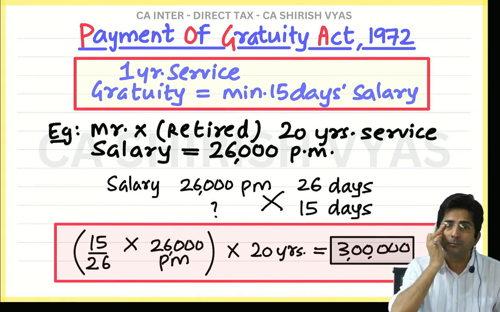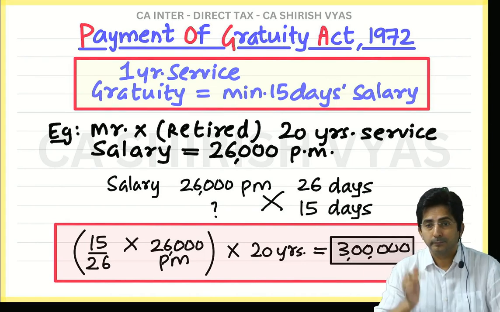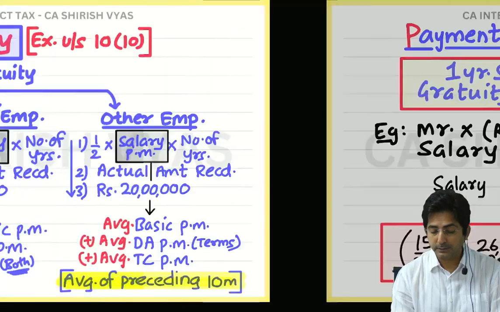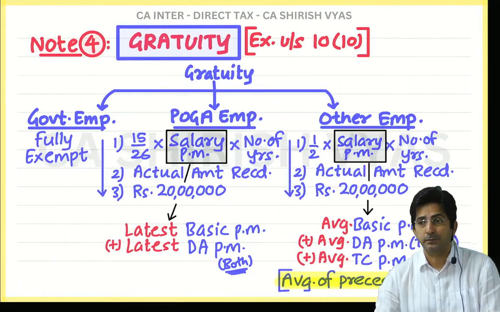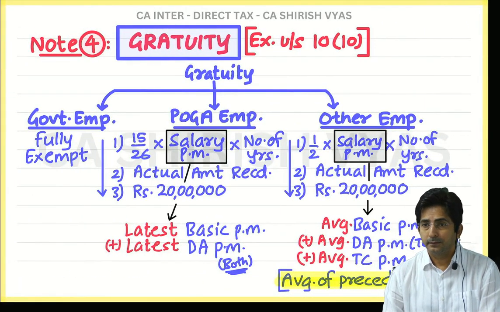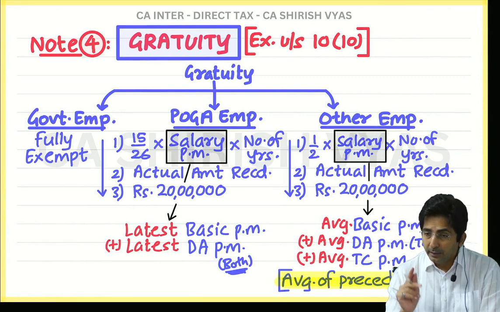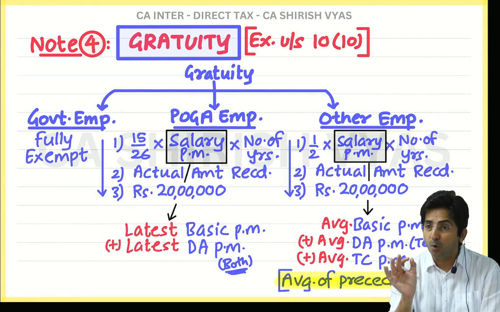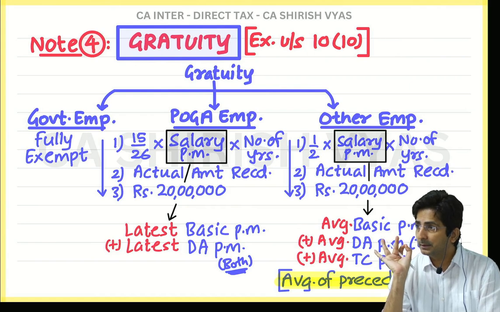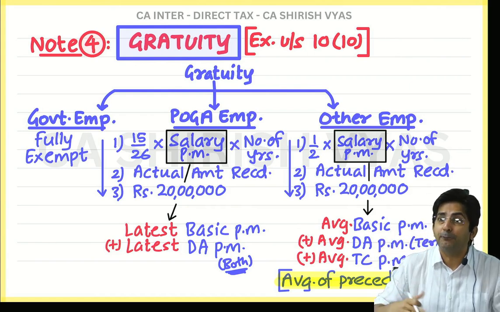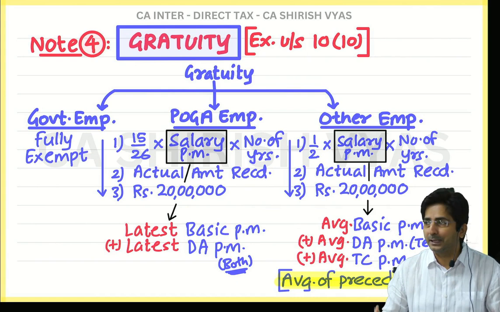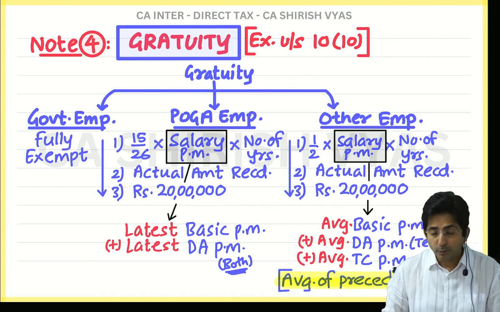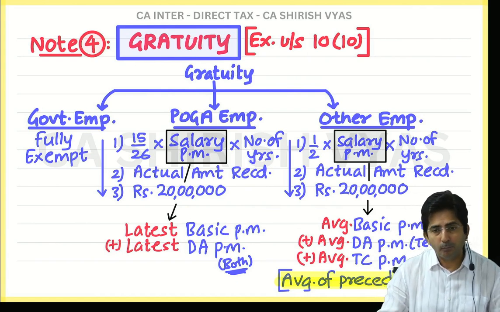Then what to do? Law says we don't want to keep it in fraction. So see what is the rule? If the fraction is more than 6 months, more than 6 months is like more than half year. 1 year is of 12 months. So more than 6 months means more than half year.